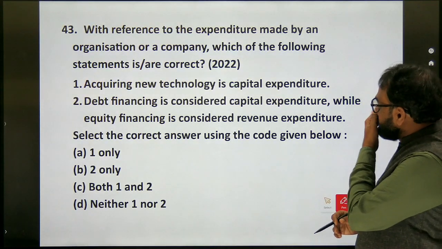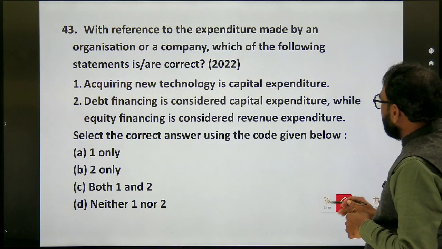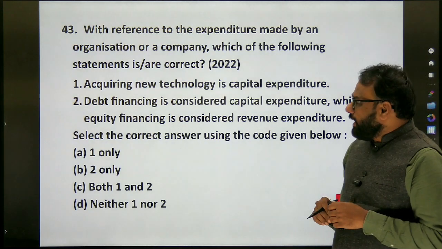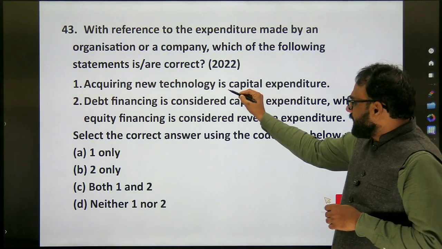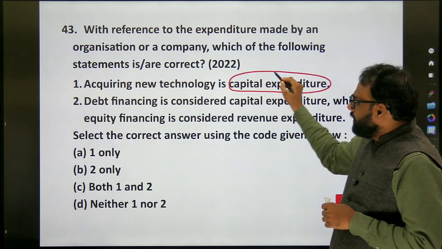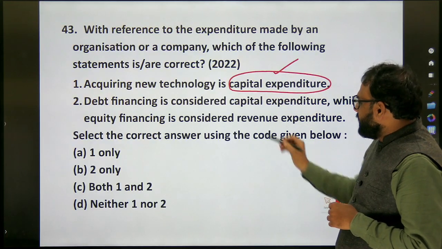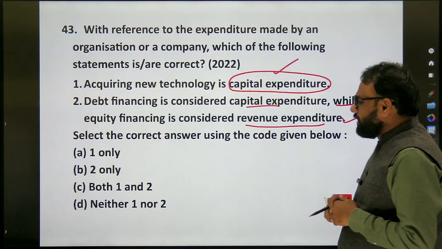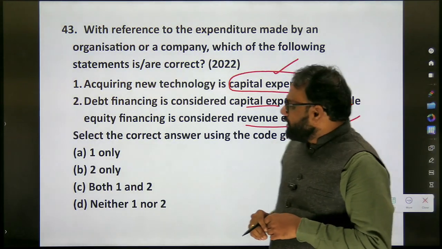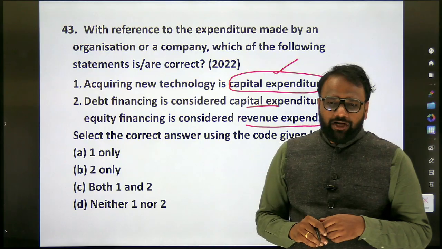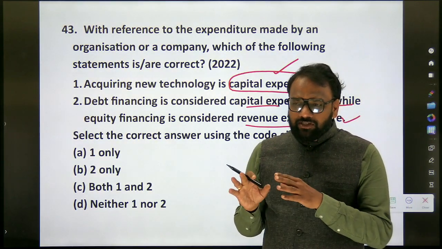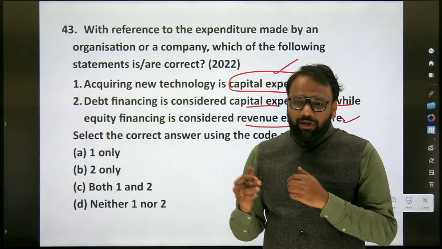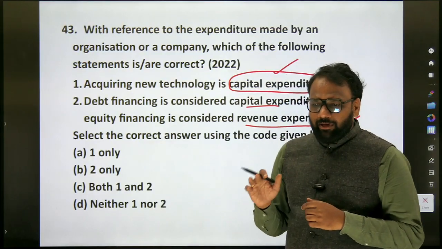So it refers to expenditure made by an organization or a company. Which of the following statements is/are correct? Acquiring new technology is capital expenditure. Next, debt financing is considered capital expenditure, while equity financing is considered revenue expenditure. So first we need to know what capital expenditure and capital receipts are. These things we have discussed in the context of the Indian government and budget. The same thing will be applicable here as well.